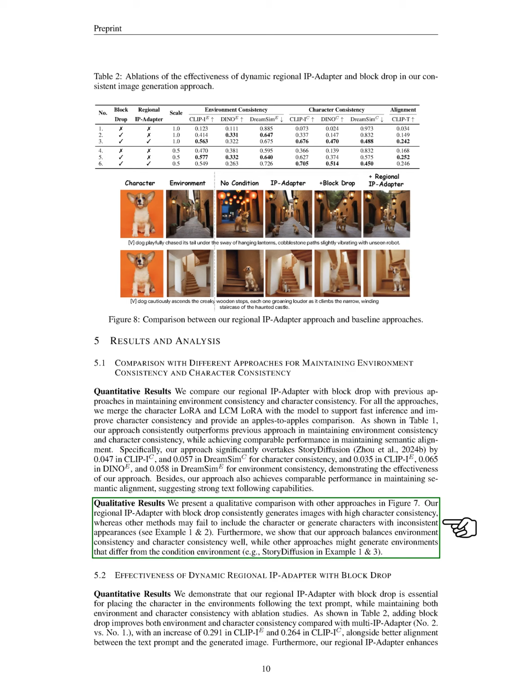Qualitatively, our regional IP-Adapter with block drop consistently produces images with high character consistency, while other methods may struggle to include the character or create inconsistent appearances. Additionally, we illustrate that our approach effectively balances environment and character consistency, unlike other methods that may generate environments that do not match the specified conditions.